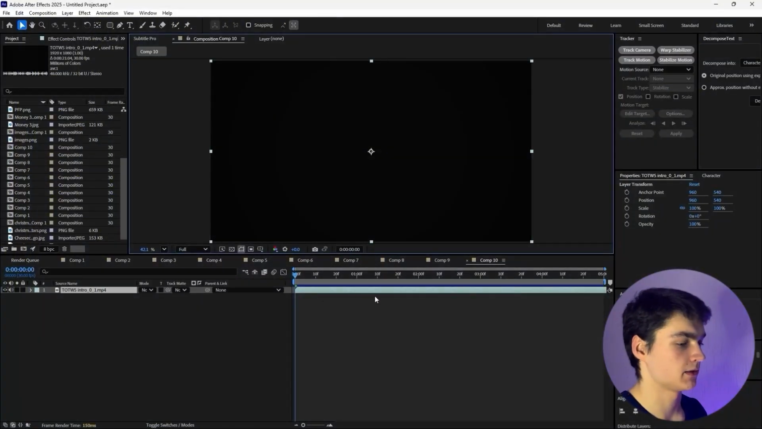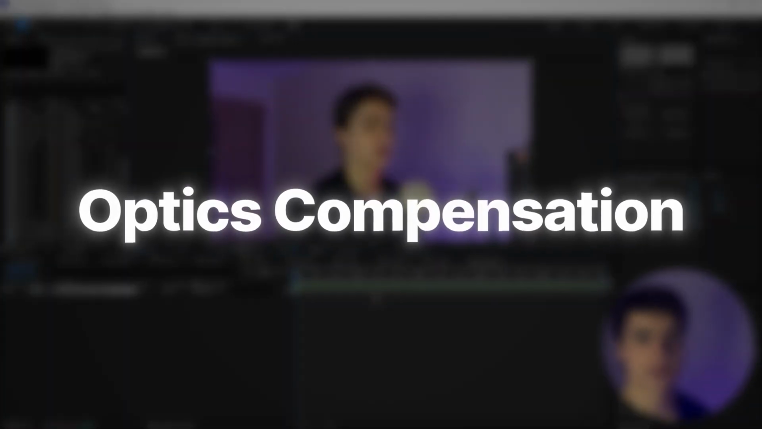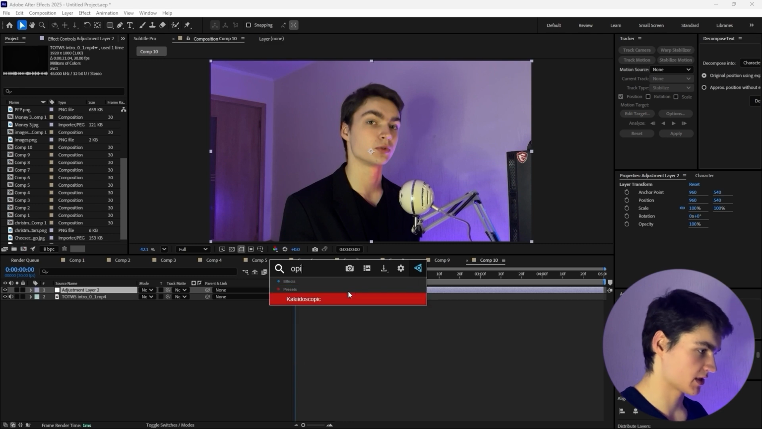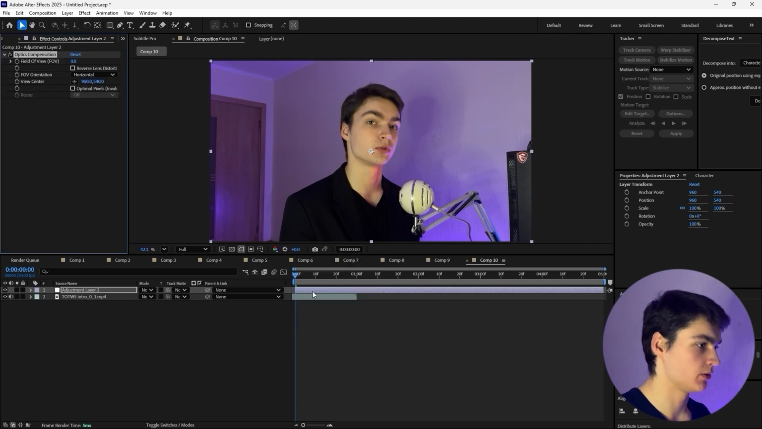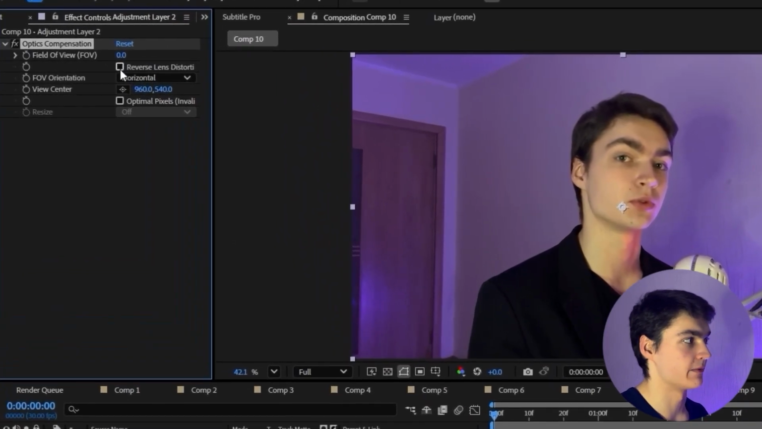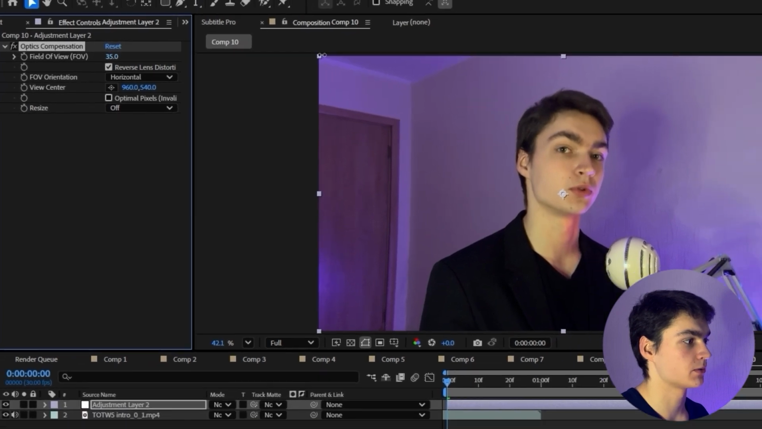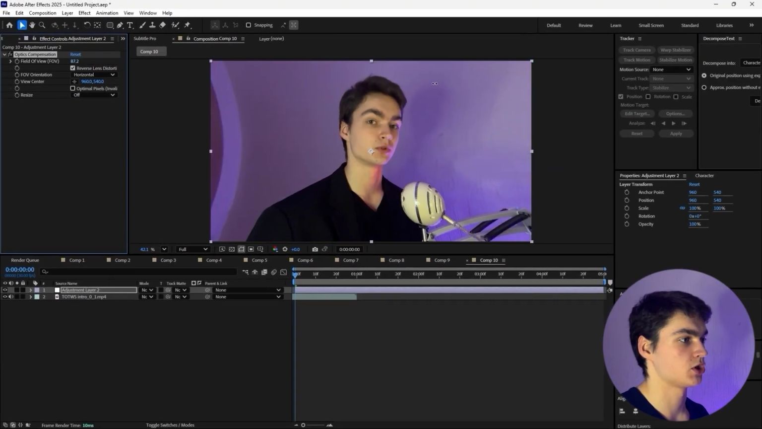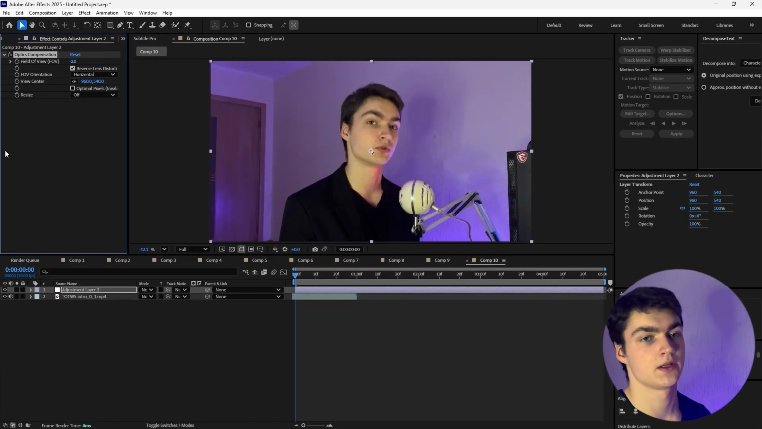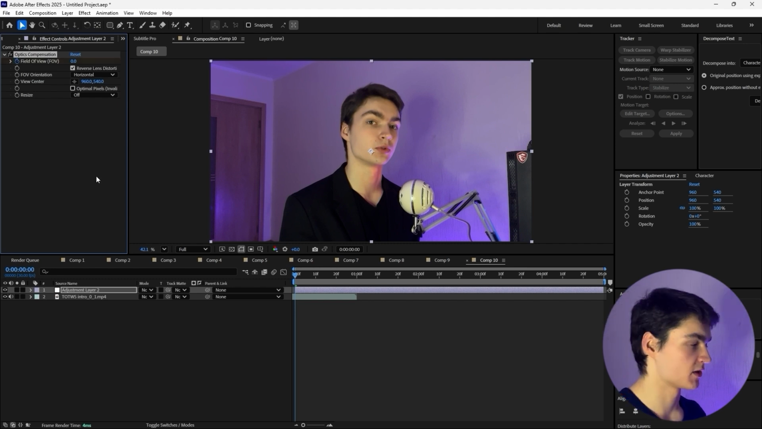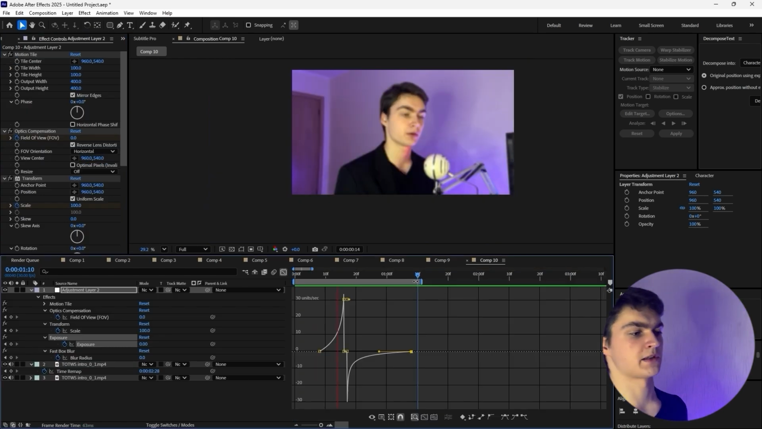The last effect is called optics compensation. If we apply optics compensation to an adjustment layer and press this reverse lens distortion, you can create this zoom effect, which can be used together with actual zoom ins, other effects to create cool transitions. So I'm going to show you quickly how I can use it together with other effects. Something like this. And that's the end of the video.